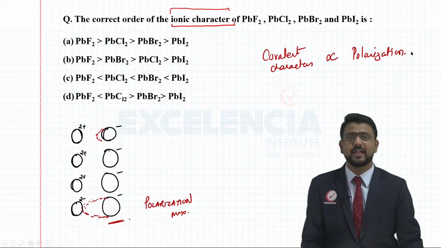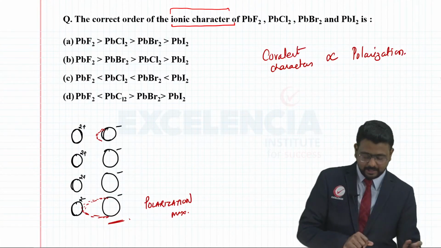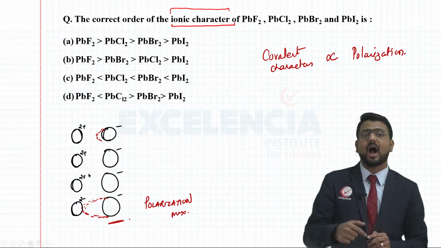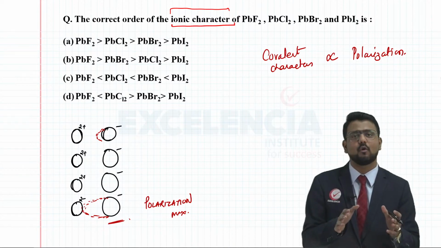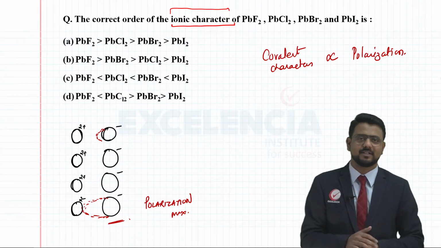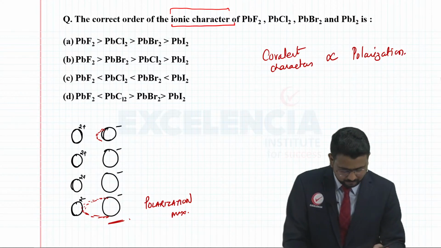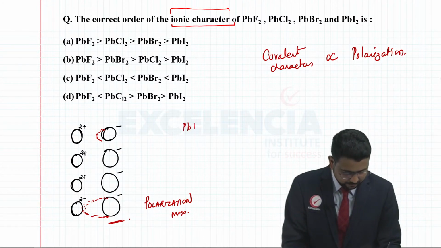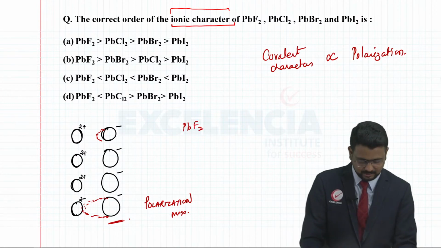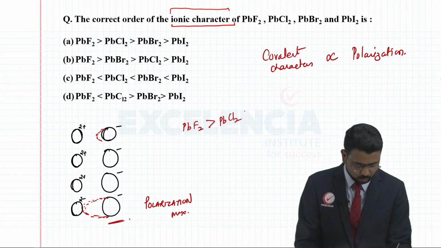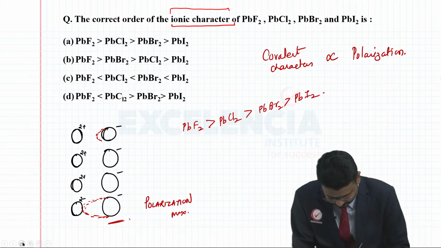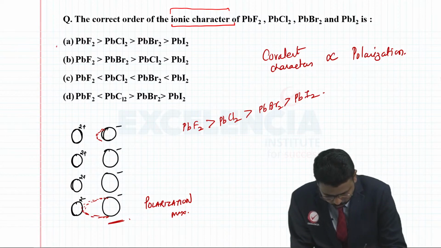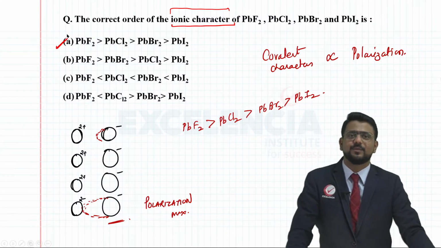So if they are proportional to the extent of polarization, then of course we can say that PbI2 will have a higher covalent character. If it has a higher covalent character, without any doubt its ionic character is going to be the least. So definitely PbF2 will have maximum ionic character, then PbCl2, then PbBr2, and finally PbI2. So here you will understand that your answer should be A.